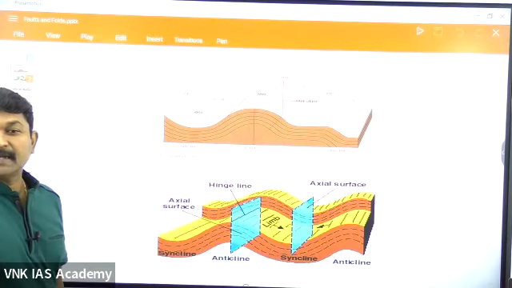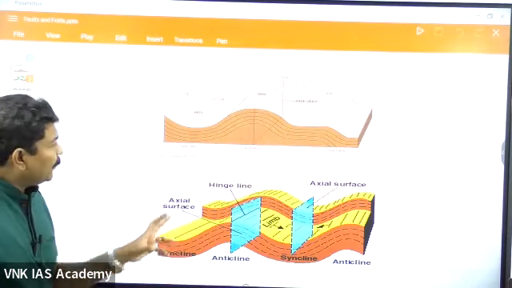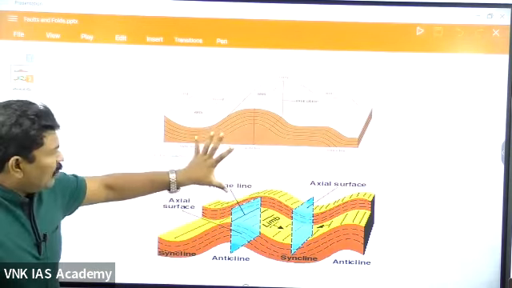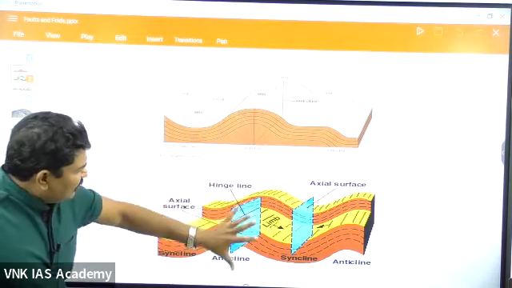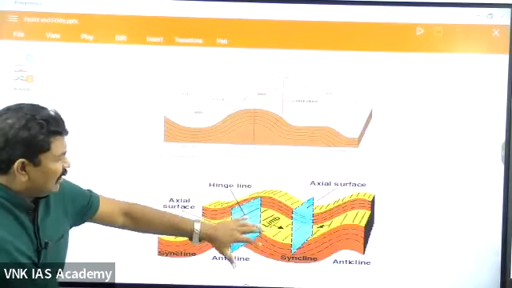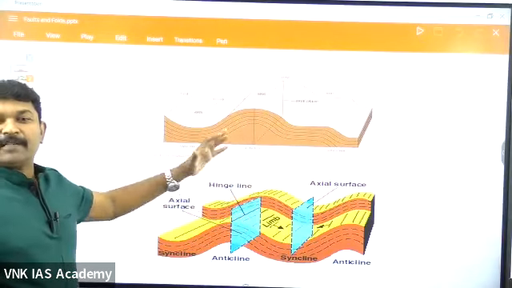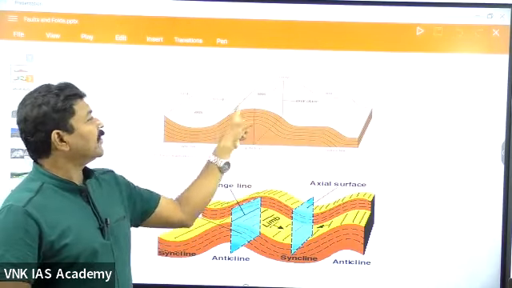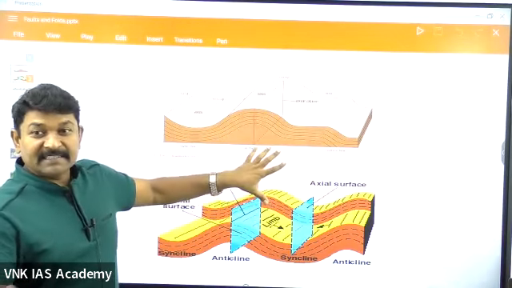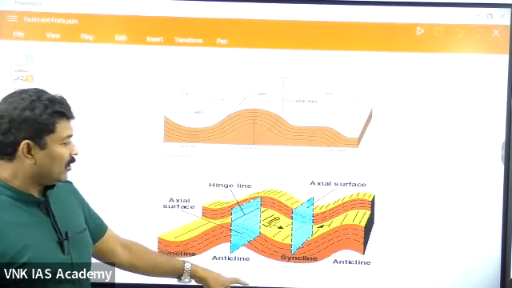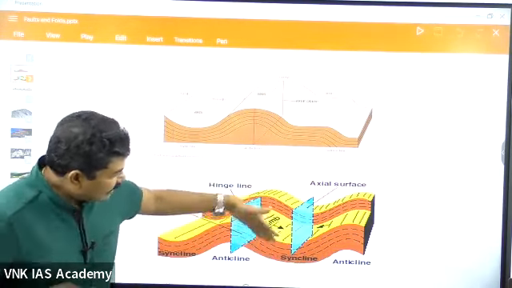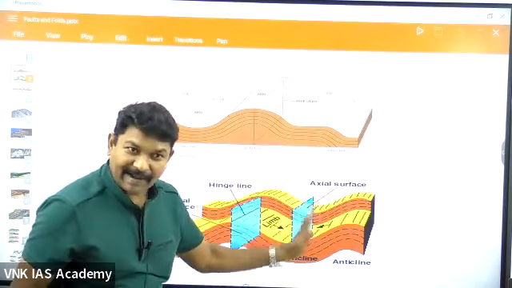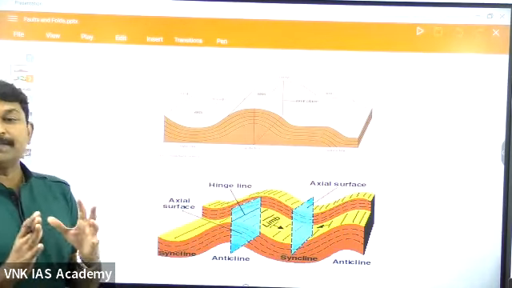This is the syncline and anticline, and all the parts are very important. Whatever parts are given there, I am going to explain. No need to worry about the terms given, like hinge line, limb and so on. Whenever the land gets compressed, somewhere you can find a syncline, somewhere an anticline. This is the animated picture. Again, one more. See, this is the anticline. This is the syncline. This is the general picture that is given.